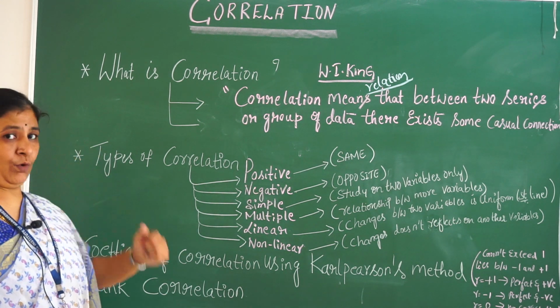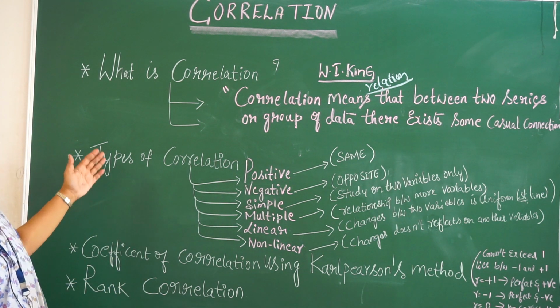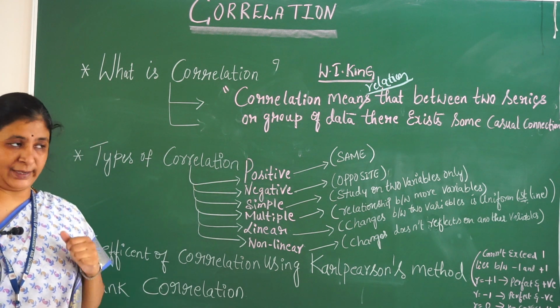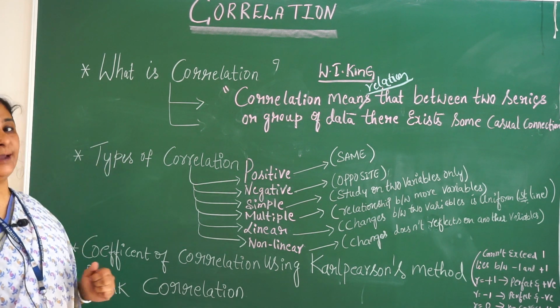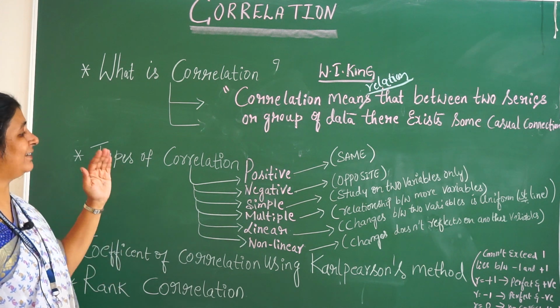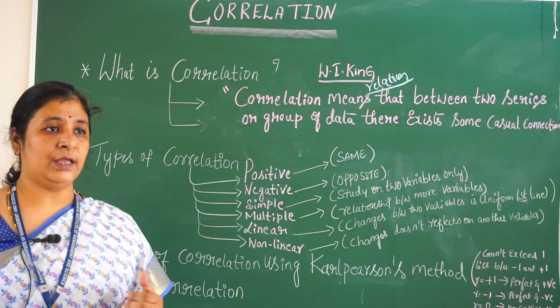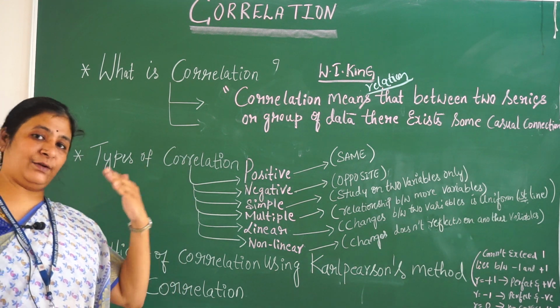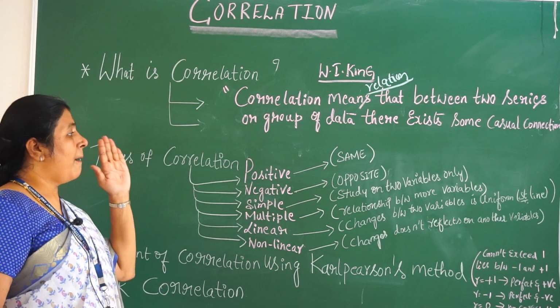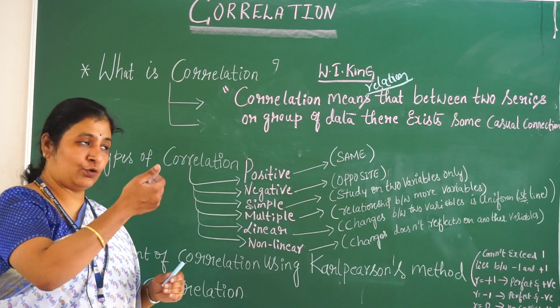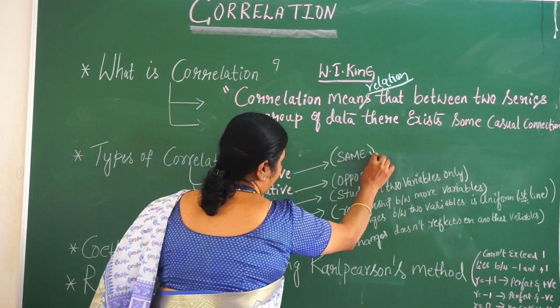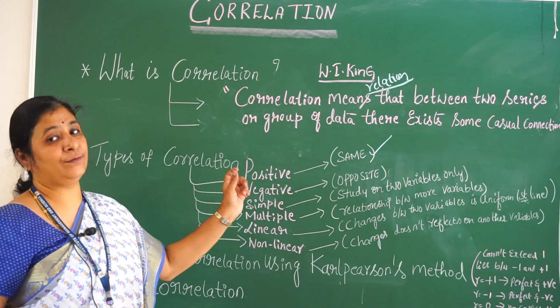So, we have already defined what correlation is. Now, let us understand the types of correlation. The different types are, first, positive correlation. When I consider two sets of data, if the variations of both sets tend in the same direction, then we call it a positive correlation.